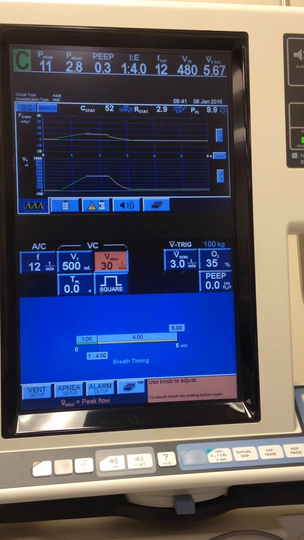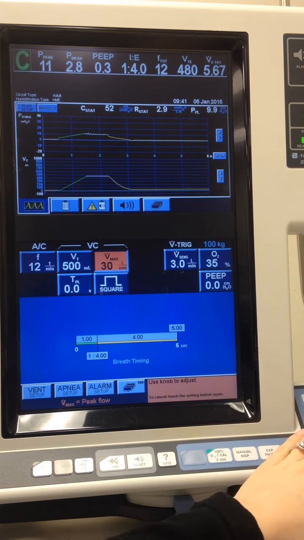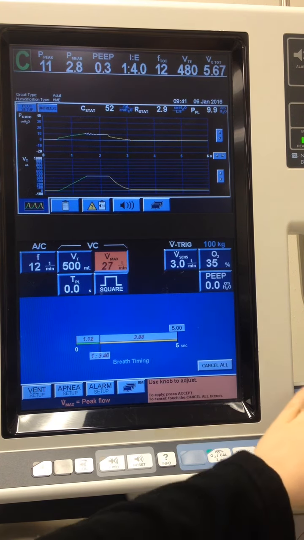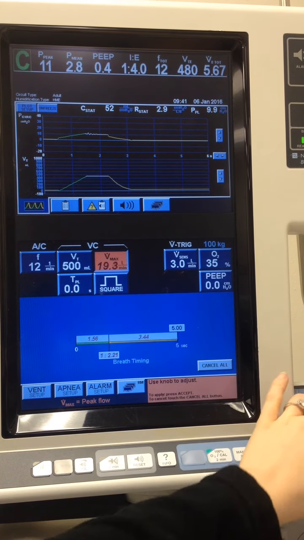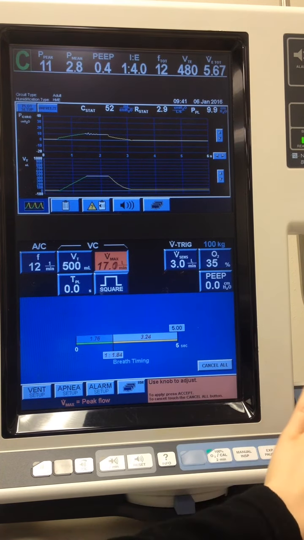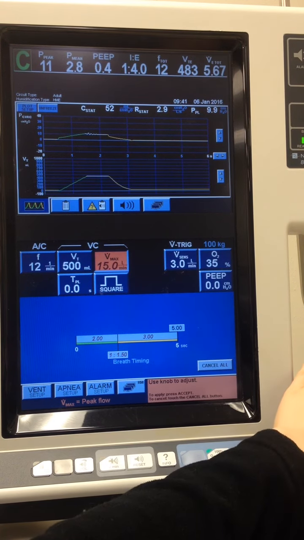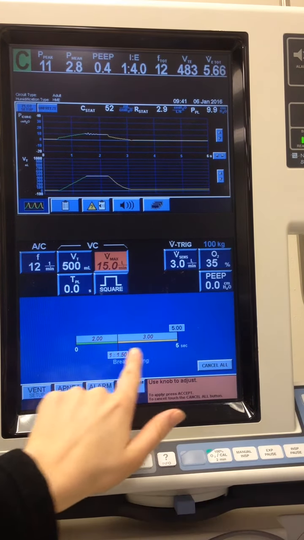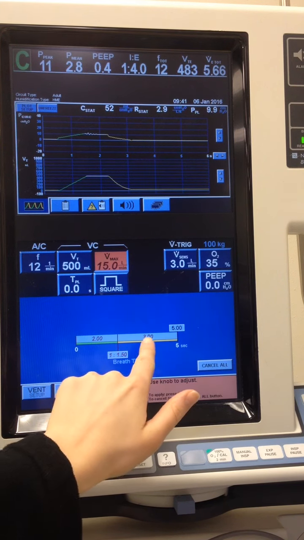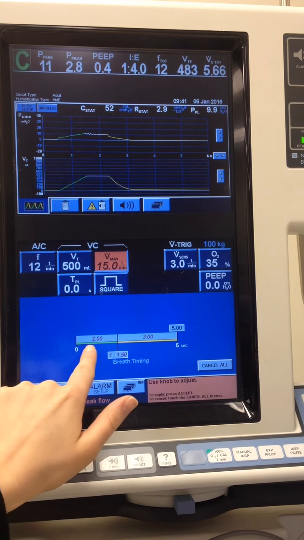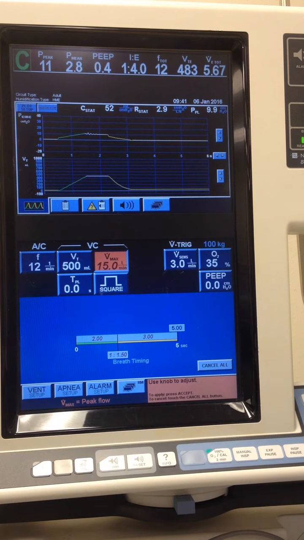So if we change our flow, going to 2 seconds, decrease our flow to a flow of 15, we should expect to see a change in our I:E ratio because our expiratory time is now shorter to allow for that longer inspiratory time. So we would expect that, but what about our peak pressures and our plateaus? Well, let's see.